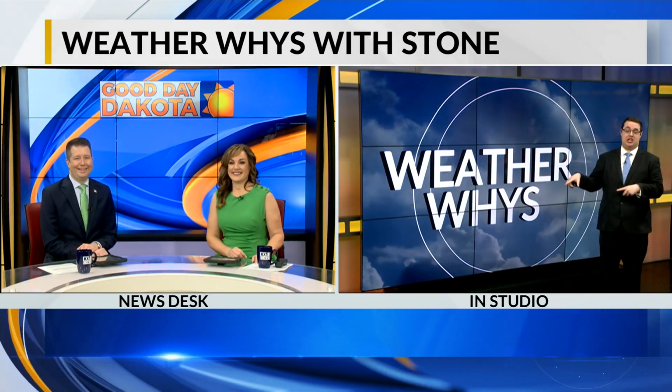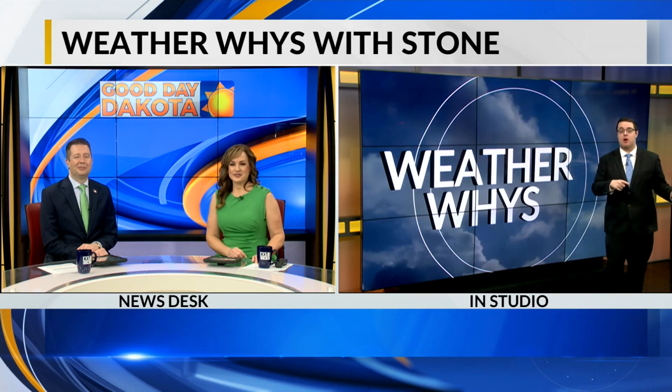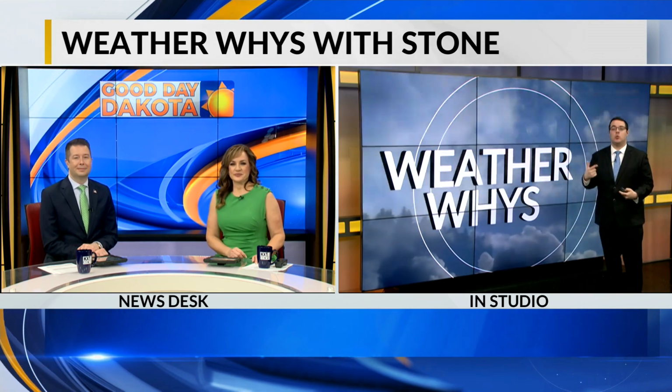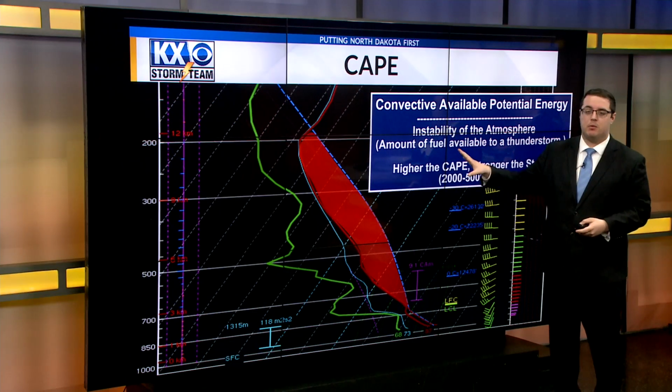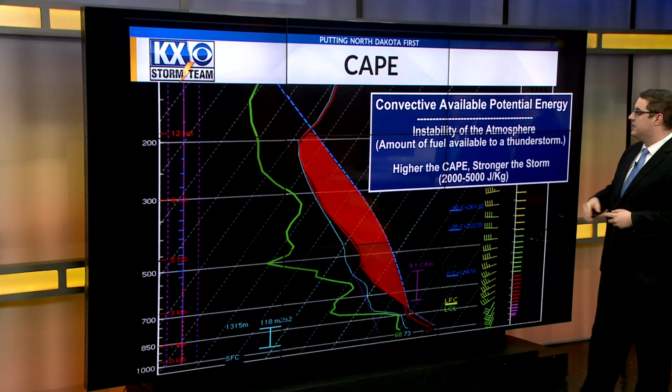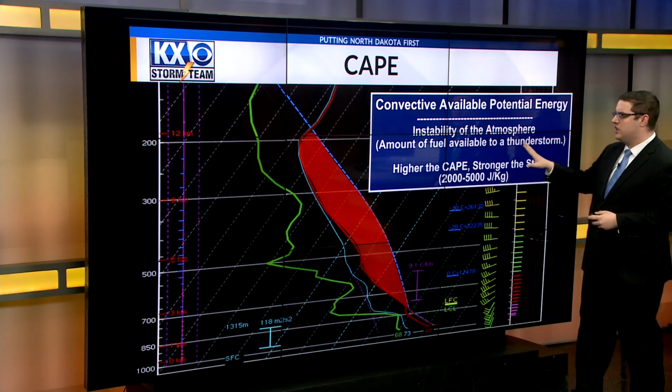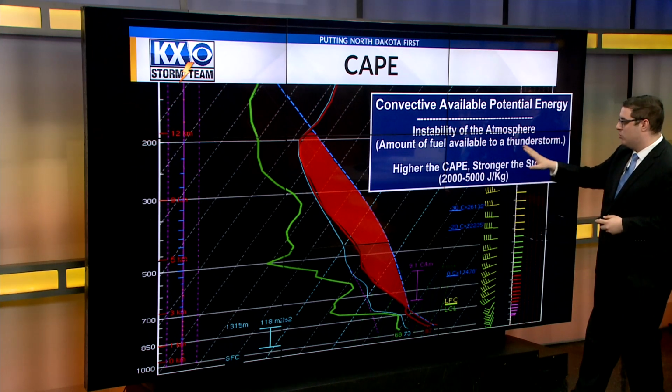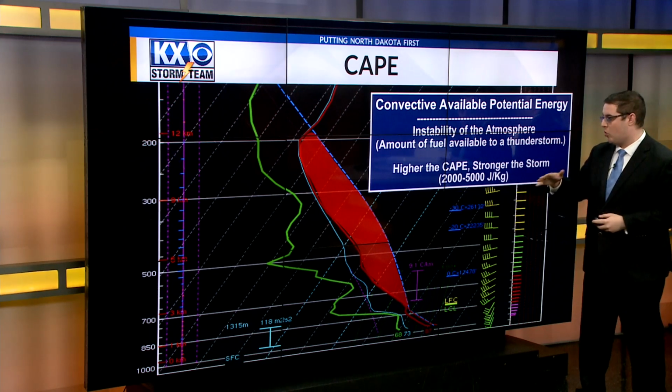The next 2 days we do have that chance of severe weather, especially tomorrow. You've already heard me talk about some of that energy and wind. So what do those mean? What are those terms? Well, the first one is CAPE, or convective available potential energy. This is the instability of the atmosphere, or usually the amount of fuel available to a thunderstorm. Higher the CAPE, stronger the storm.